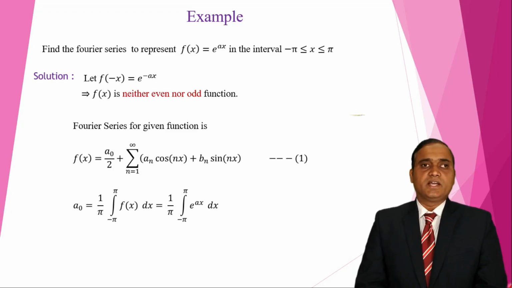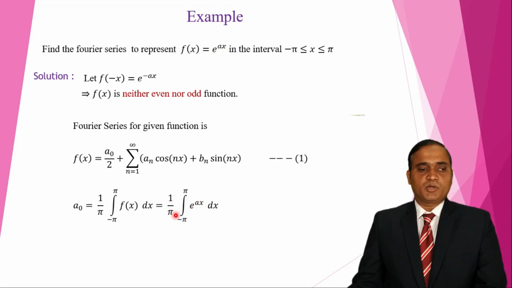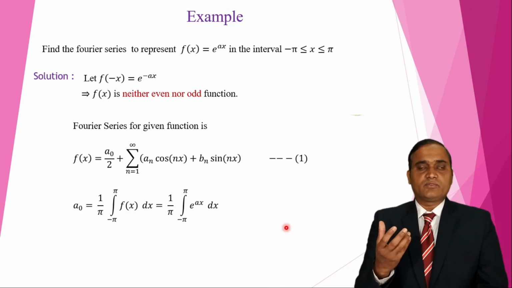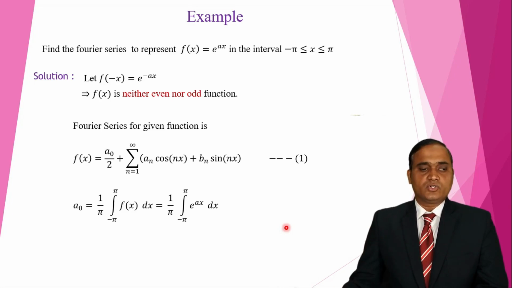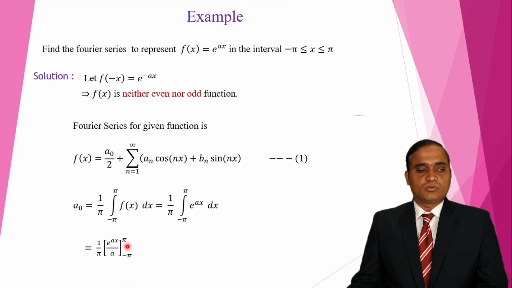a0 is 1 upon pi integration minus pi to pi f of x dx. I substitute the f of x value here, where f of x is e raised to ax. So we get 1 upon pi integration minus pi to pi e raised to ax dx. Now the integration of e raised to ax is e raised to ax, and we have to divide by the derivative of ax. The derivative of ax is a. So that integration is e raised to ax divided by a, with limits minus pi to pi.